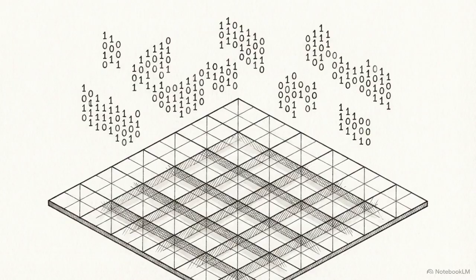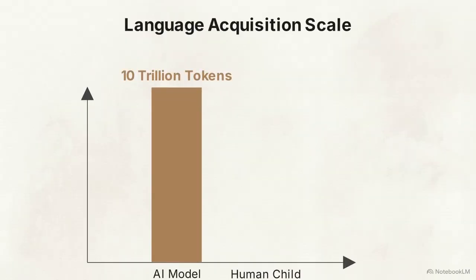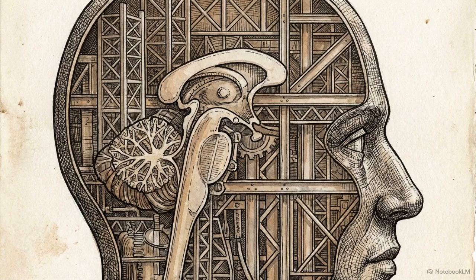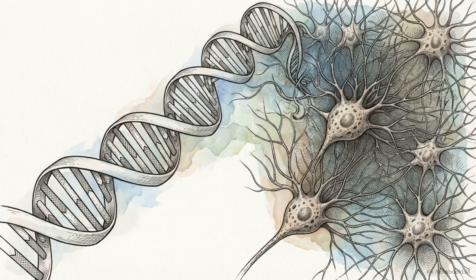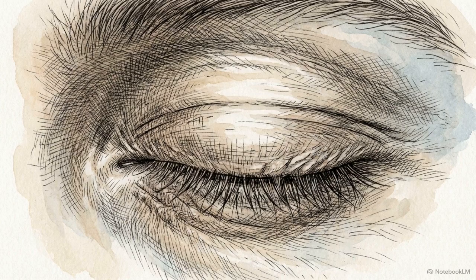Artificial intelligence systems begin as a tabula rasa, a blank slate. They possess no innate structural understanding of the data they process. An LLM requires 10 trillion tokens to achieve fluency, whereas a child acquires language on tens of millions of words. To learn without context, AI relies on brute force mapping, generalizing by plotting trillions of tokens in a high-dimensional space. Humans require a fraction of the data because they arrive with evolutionary priors. These innate biological structures are pre-tuned over millions of years, automatically processing data like edge detection or facial geometry before a child opens their eyes.